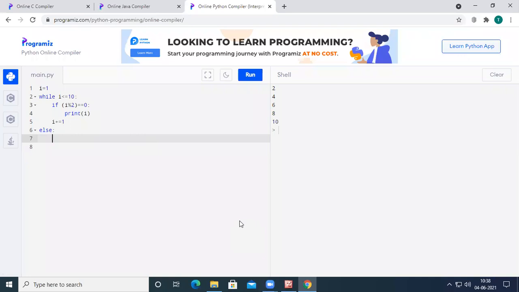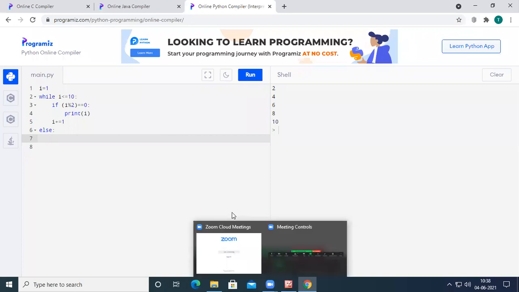Now, if you use this else statement with a while or for loop, when is it going to be executed? This else statement is executed when the while condition fails. It is executed when the for loop condition fails.